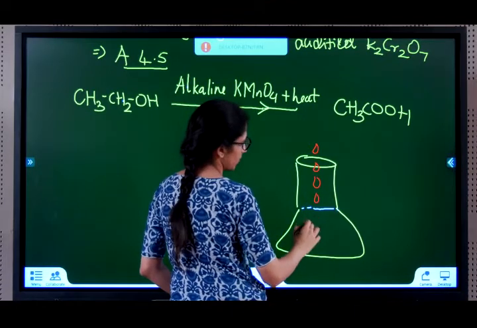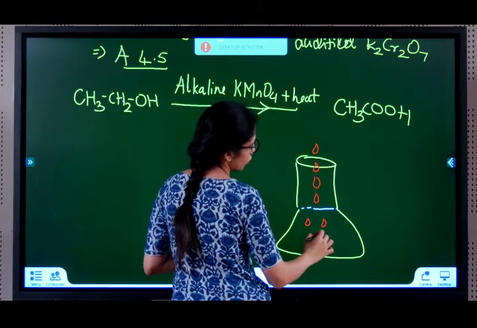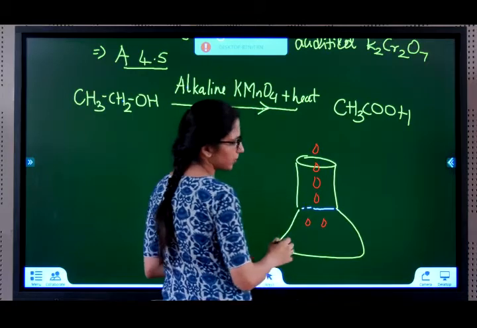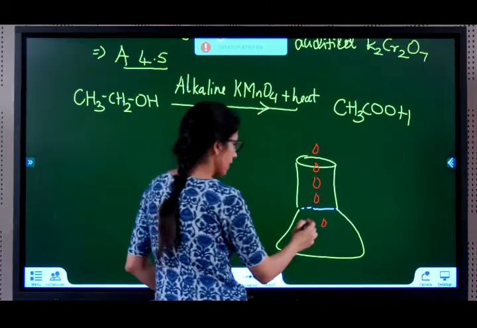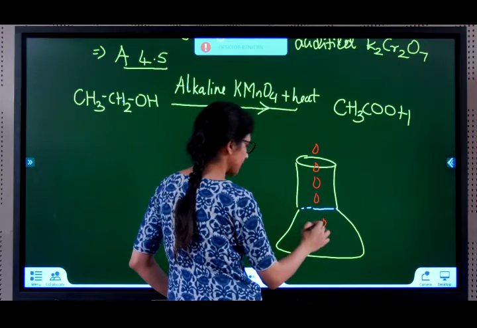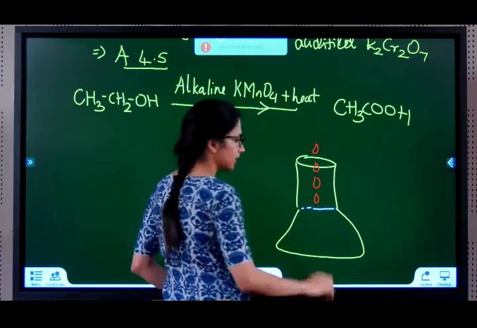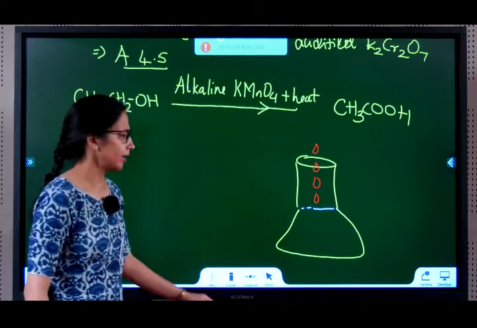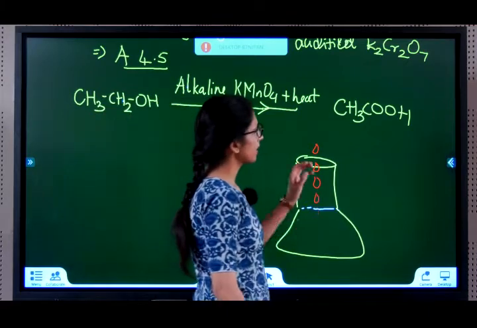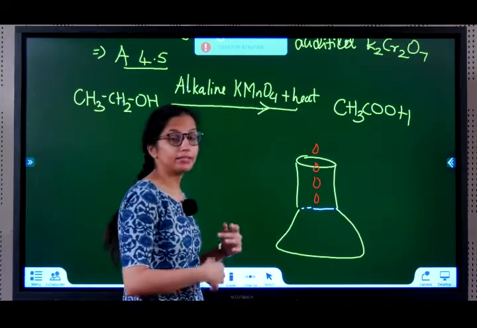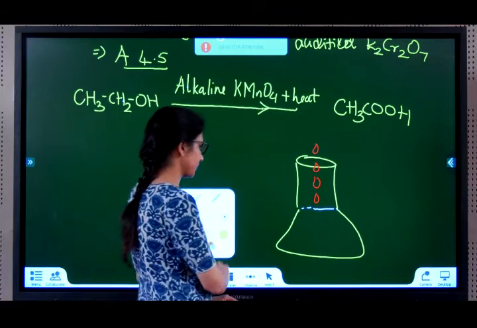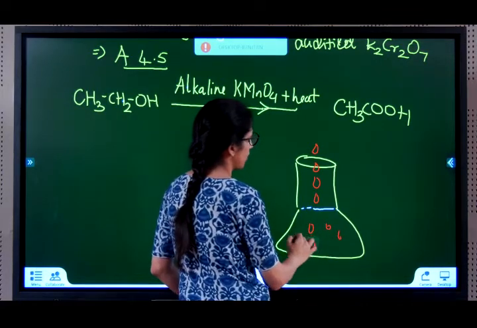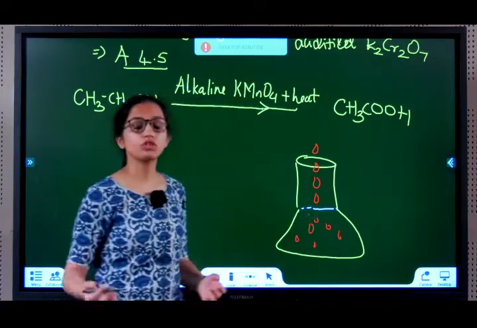If I add potassium permanganate in it, you will see that as soon as the potassium permanganate goes inside, the pink color starts disappearing. It keeps disappearing until a point. But then when I add excess potassium permanganate, too much, the pink color continues to stay.